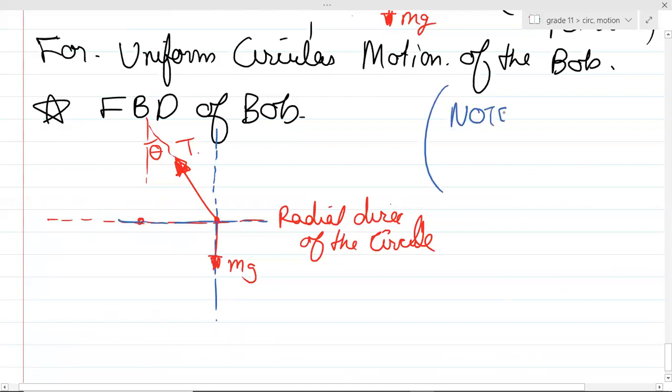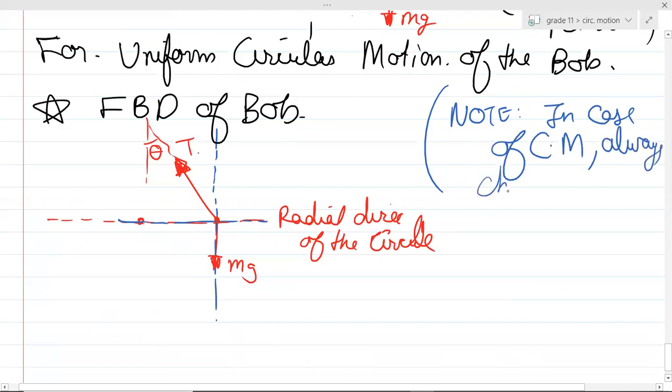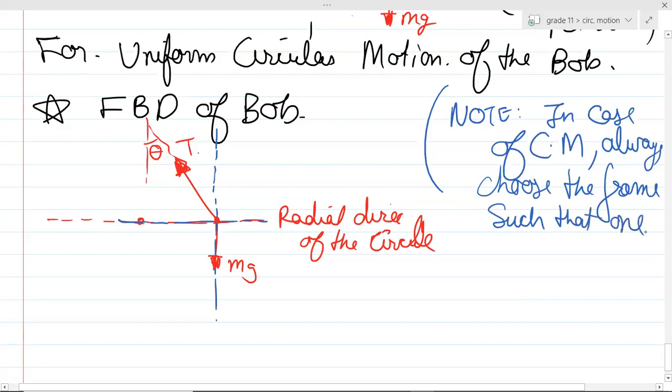Note, in case of circular motion, always choose the frame such that one axis is along the radial direction.